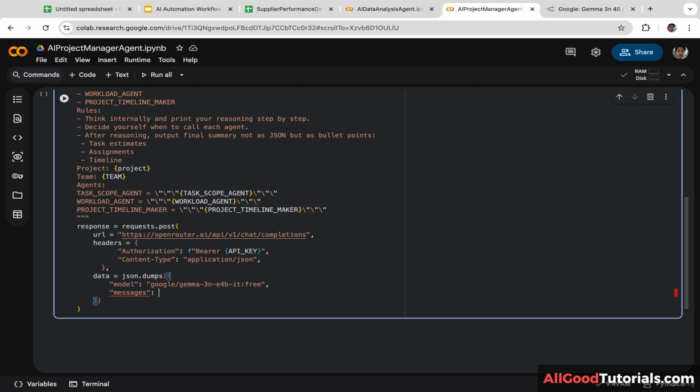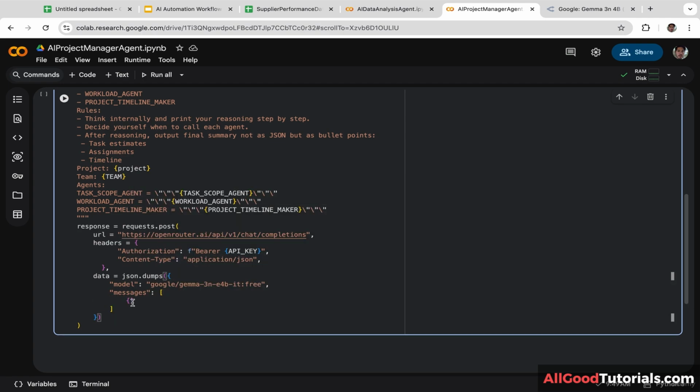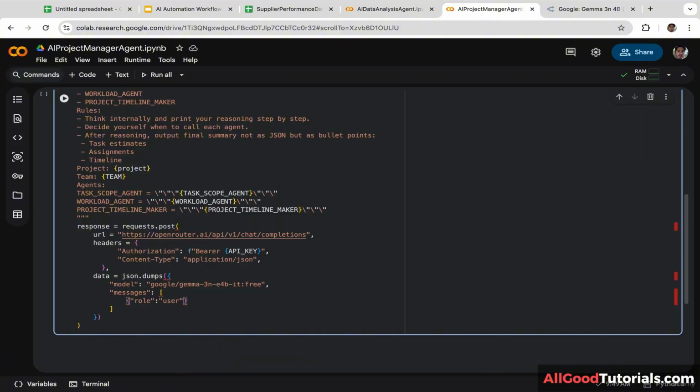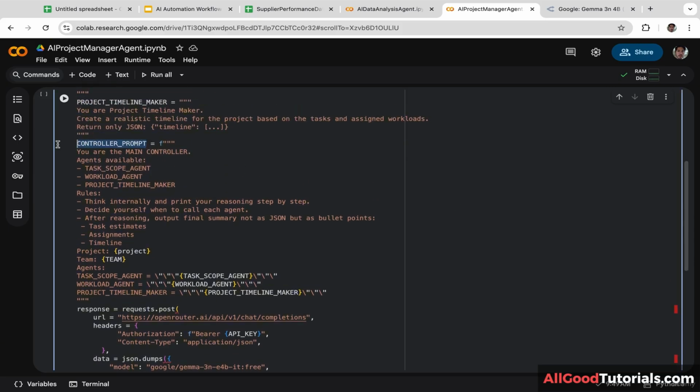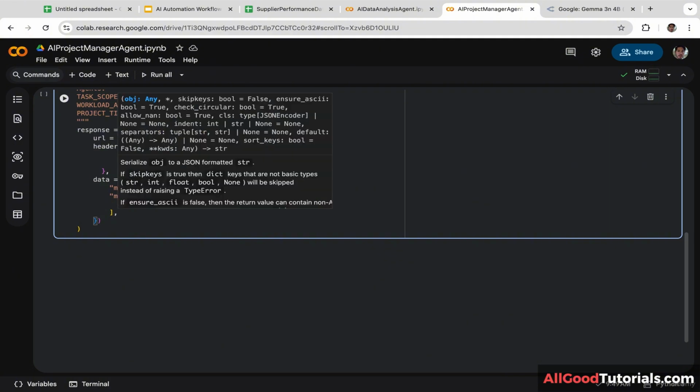Messages. Let's create a bracket. Okay, now we are going to set the role to user. Then after that, we are going to set the content to controller prompt. Let's scroll up a little bit, copy and paste this controller prompt, and put it here. Let's add a comma after the bracket.